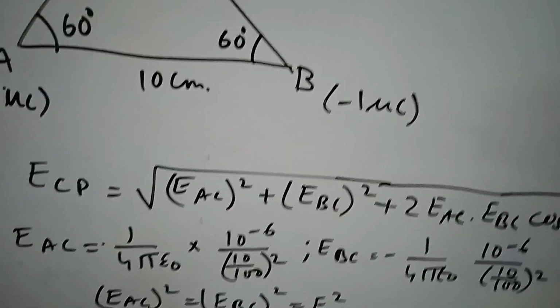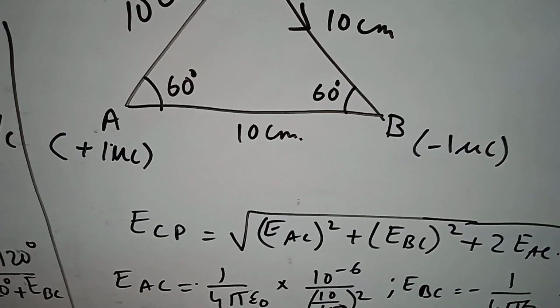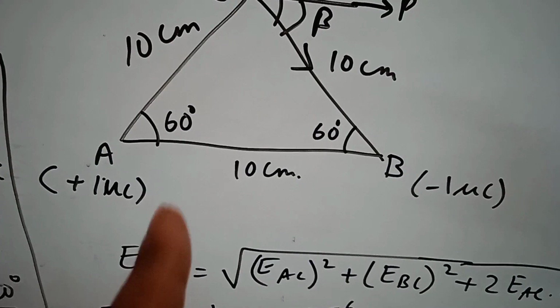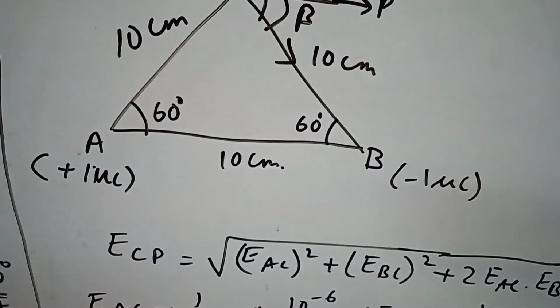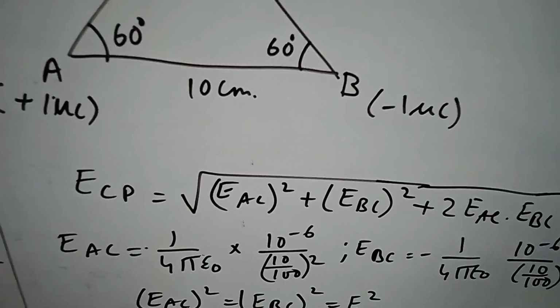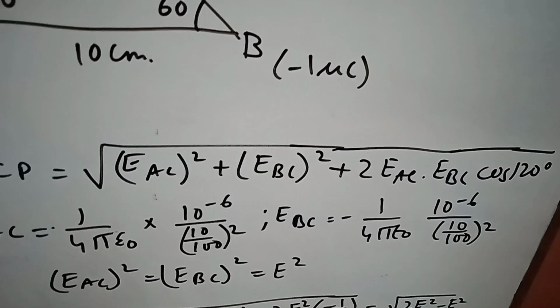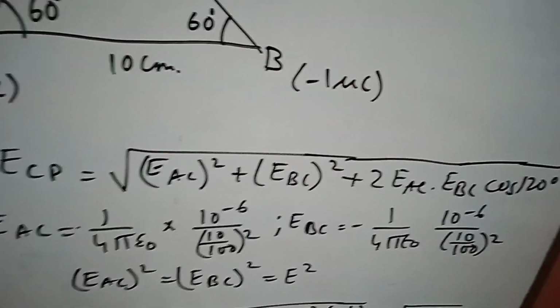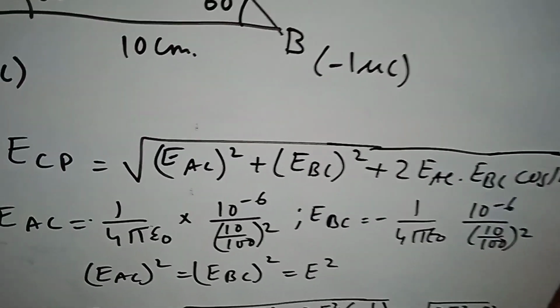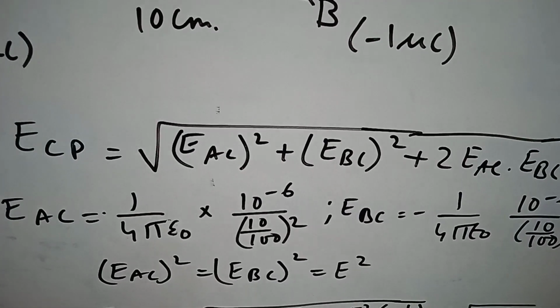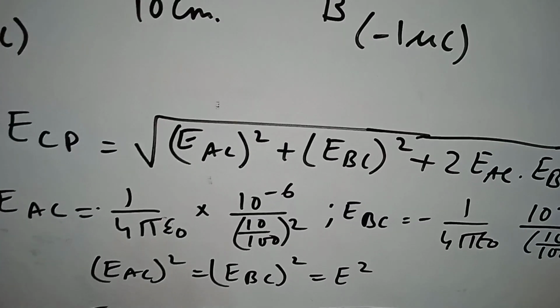So now EAC is what? 1 by 4 pi epsilon 0 into 10 to the power minus 6 divided by (10 by 100) whole square. EBC is also the same, only the sign is negative. That means EAC equals minus of EBC. So EAC whole square equals EBC whole square, that is equal to E square.